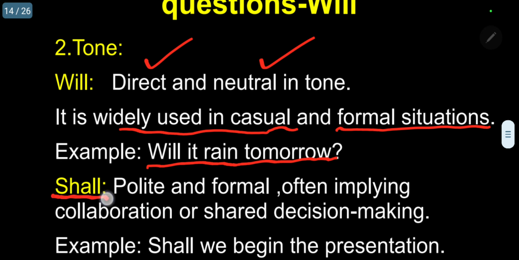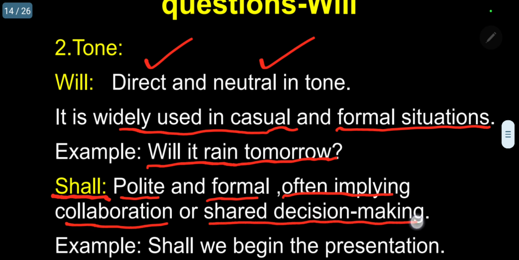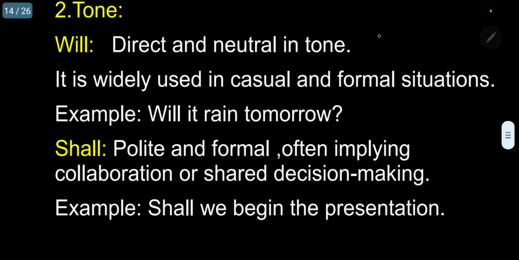Whereas shall, the tone itself is giving a question. Shall gives information, polite and formal, often implying collaboration or shared decision making. A simple example I am giving now. Under shall, we begin the presentation? So shall we begin the presentation means it is not an interrogative question.